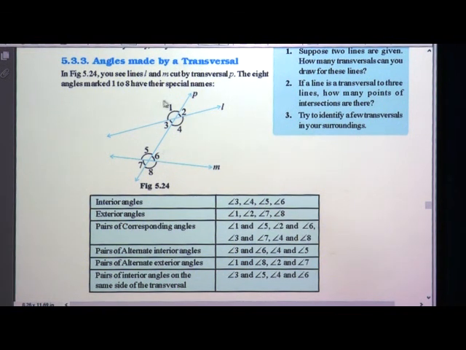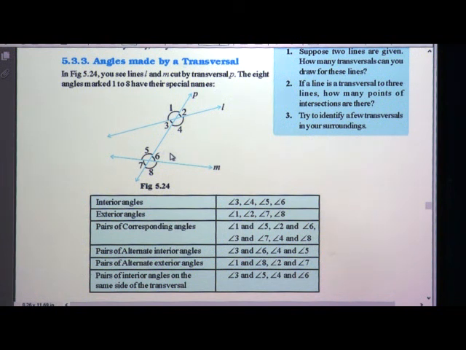My dear students, you should know this because it will be in higher classes, and in the next lesson also: what are interior angles, exterior angles, corresponding angles, alternate interior angles, alternate exterior angles, and pairs of interior angles on the same side of the transversal.